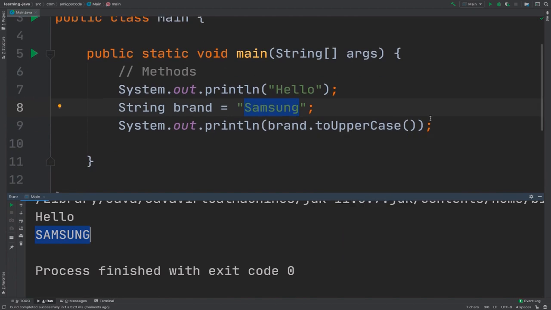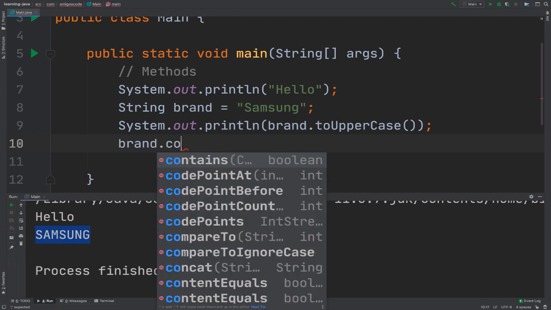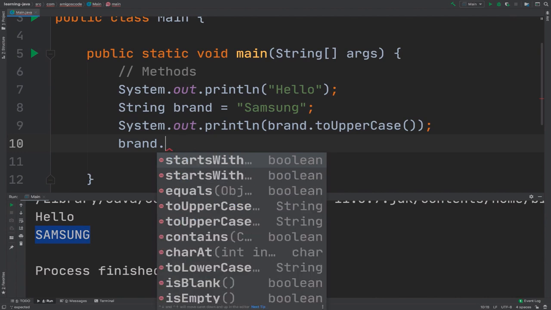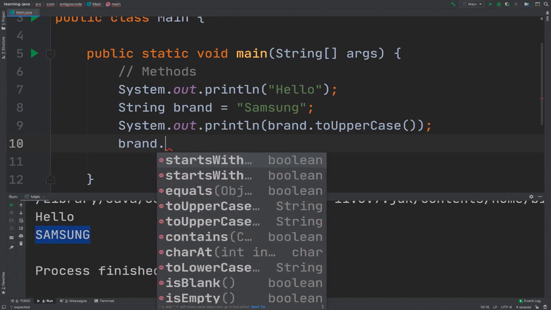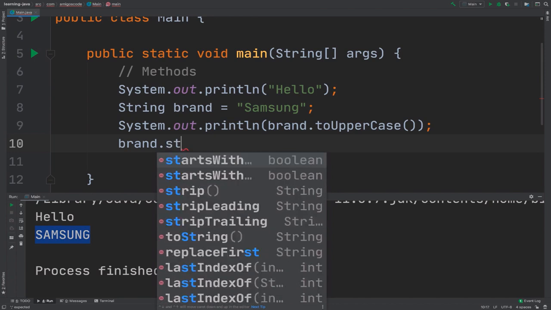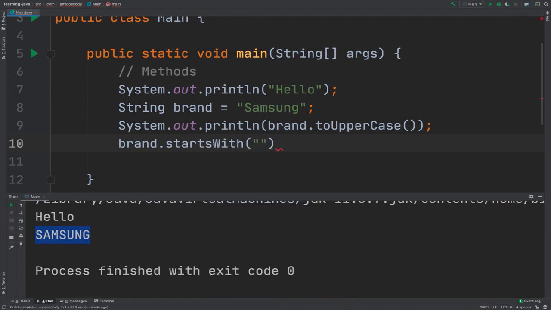So let me show you one more method. Right here, if I say brand dot and then contains, oh actually, basically right here you can see that there are lots of methods. And then let's say startsWith, and let's simply check whether it starts with S. So we are passing some data into this method called startsWith, and what this method returns is a boolean.